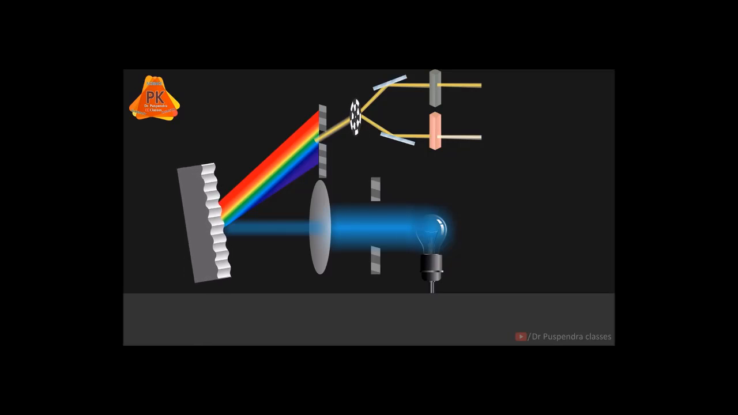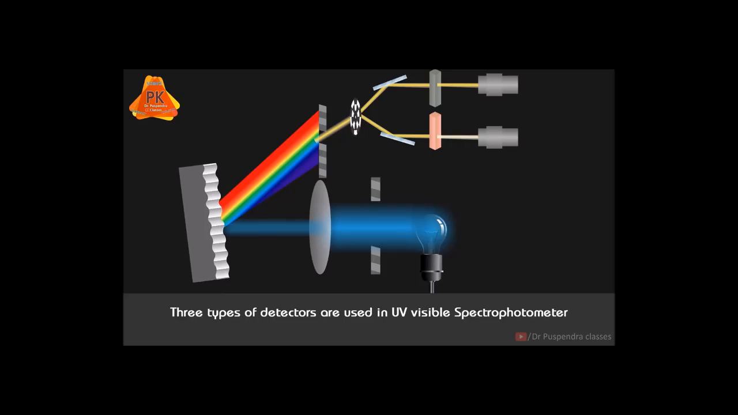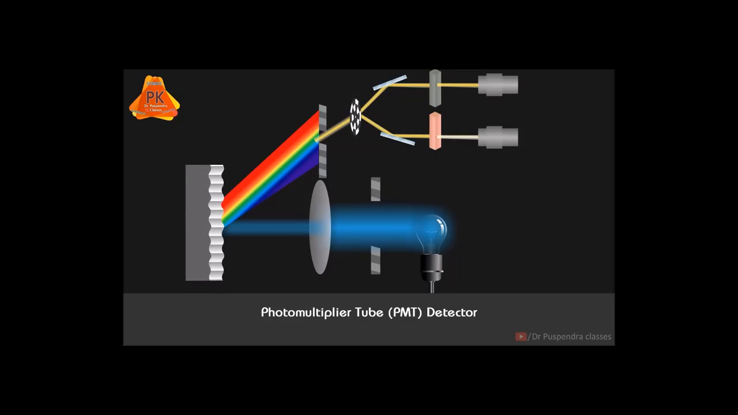After going to the next level, this radiation will go to the detector, and there are two detectors because it is a double beam UV spectrophotometer. So first the reference one will go to detector 1 and the sample radiation will go to detector 2. So there are three types of detectors used in UV visible spectrophotometer. First one is photomultiplier tube. In short, it is known as PMT.